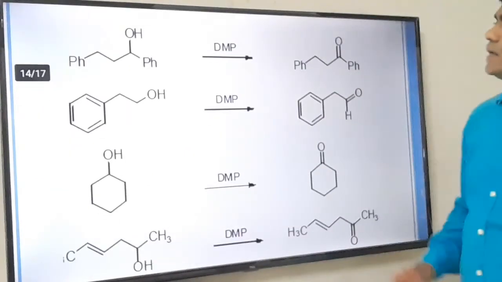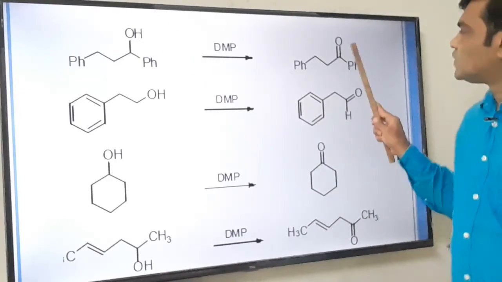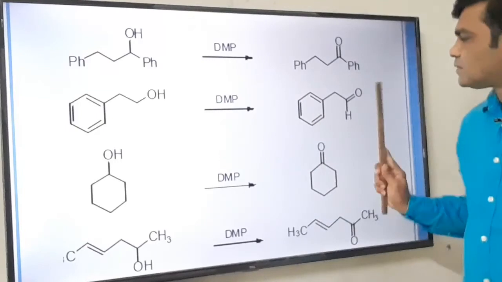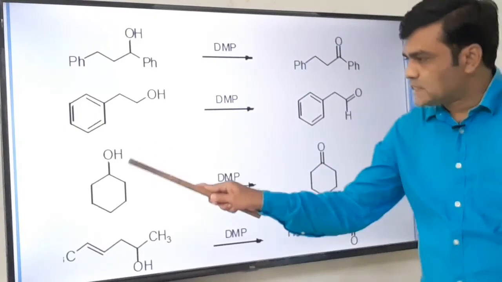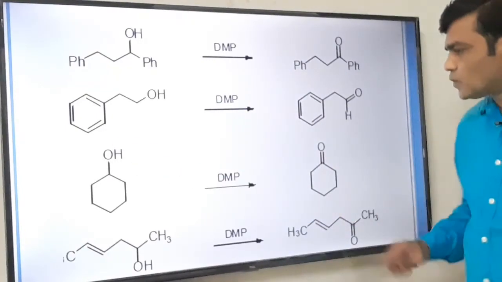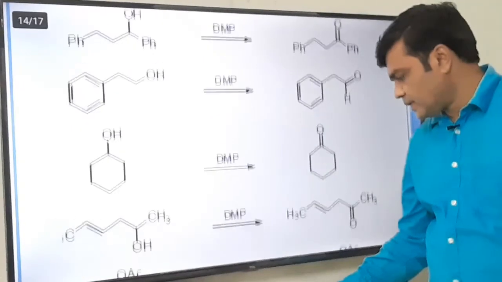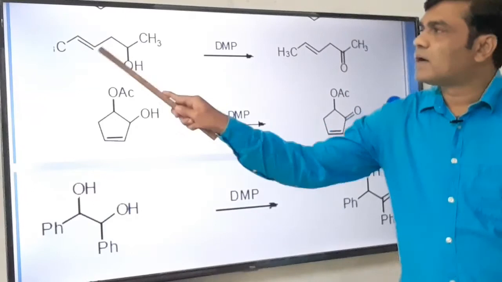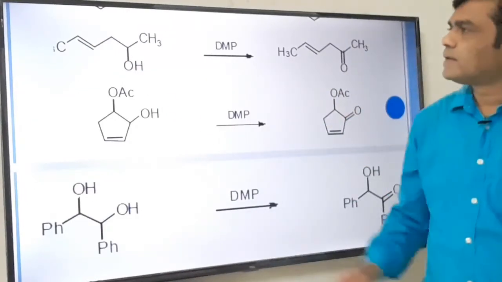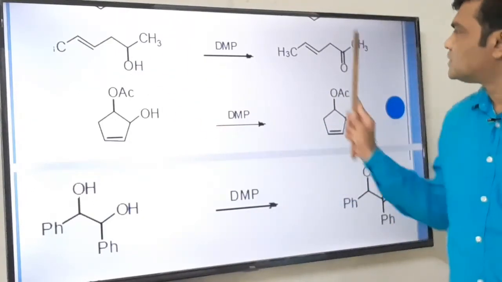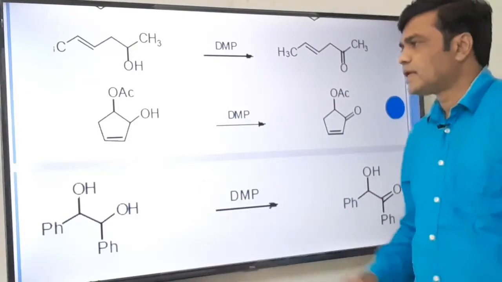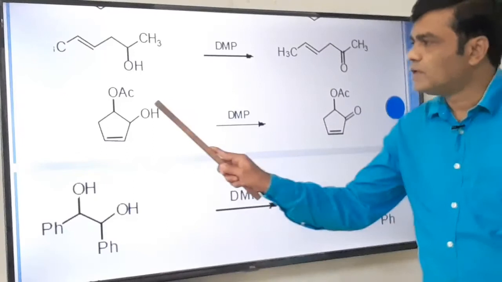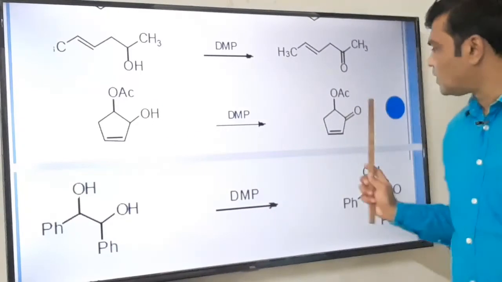Okay. Secondary alcohol is oxidized to ketone. Primary alcoholic group is oxidized to aldehyde. Secondary alcoholic group is oxidized to ketone. See this one, the carbon-carbon double bond is unaffected. Only the secondary alcohol group is oxidized to ketone. The carbon-carbon double bond is unaffected. Only the secondary alcohol group is oxidized to ketone.